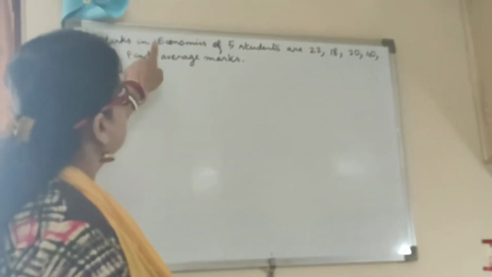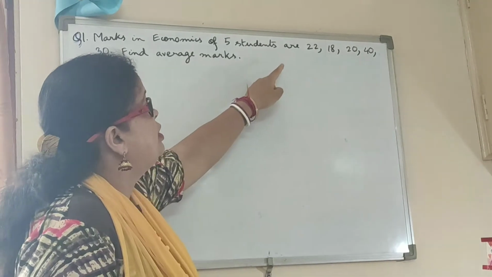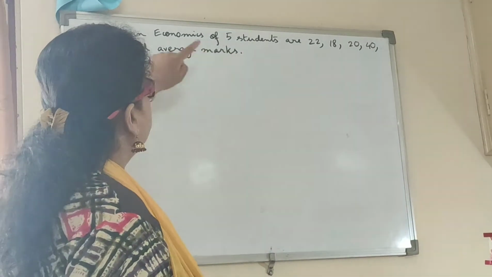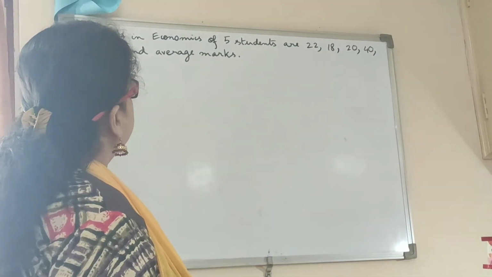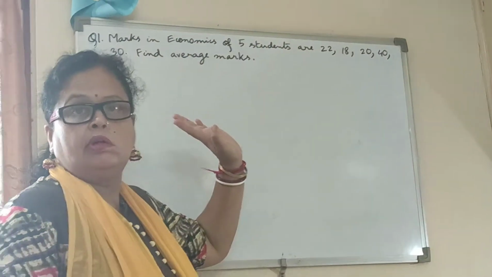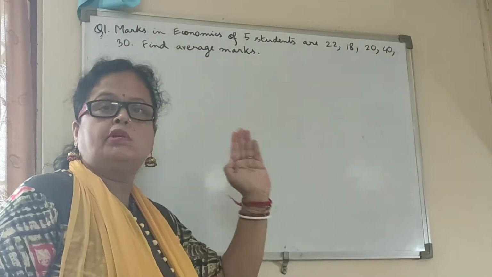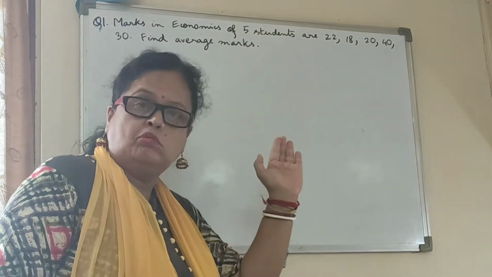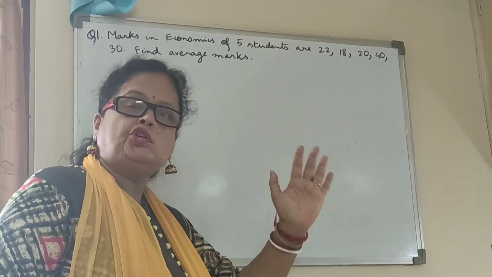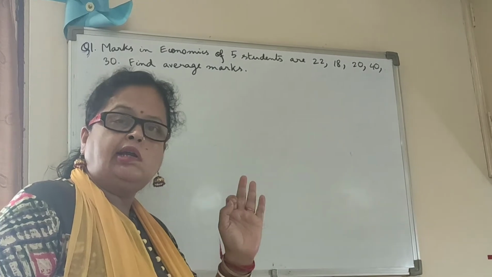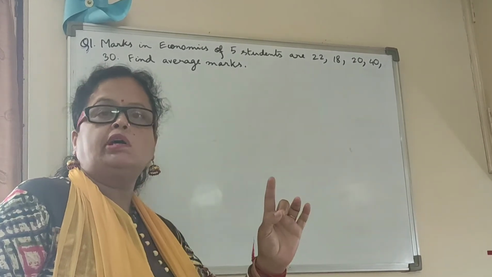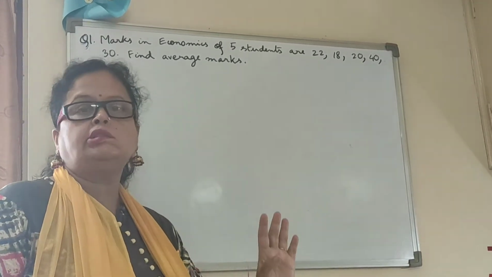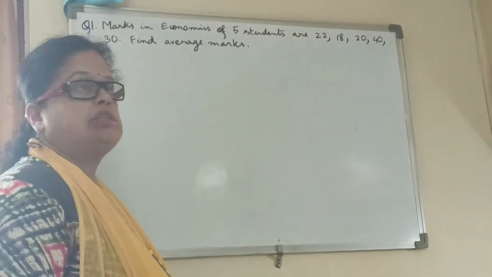Suppose marks in economics of 5 students are 22, 18, 20, 40 and 30. Find average marks. Now I am going to find the average marks of this question by using both direct method and shortcut method, and we will see that in whatever method I am applying, the same average marks I will get. So let me do the solution.